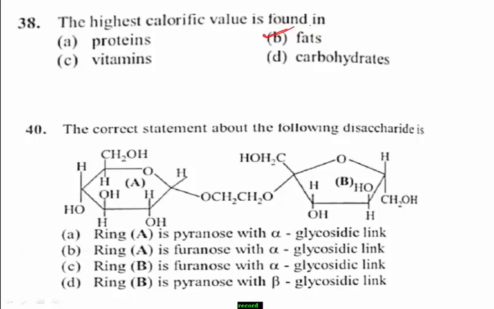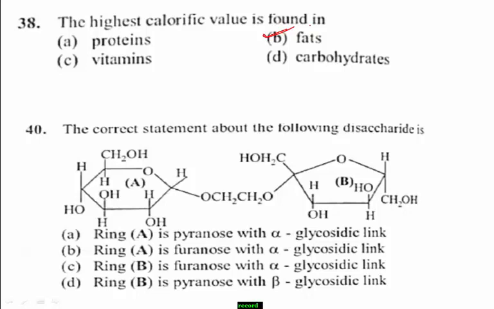Which one is the right answer? Read carefully the given question and observe the structures A and B. Students, in the given options, ring A is pyranose with alpha glycosidic linkage is observed.